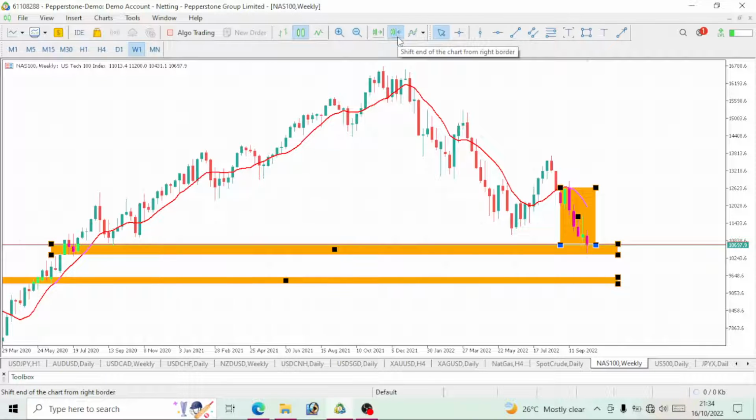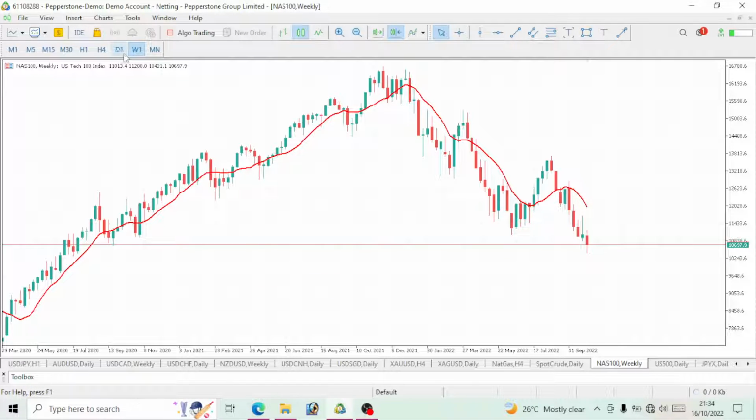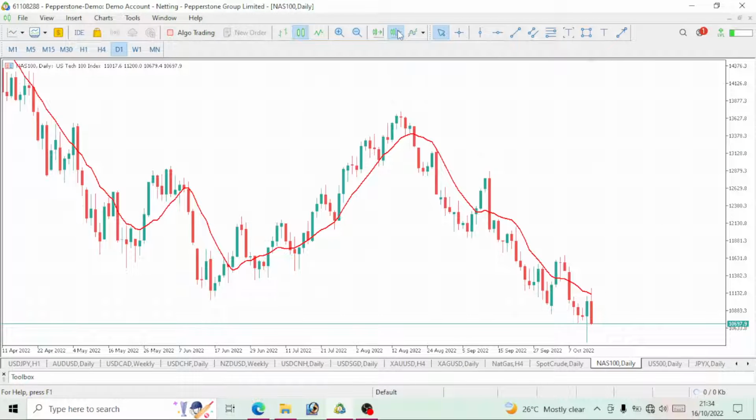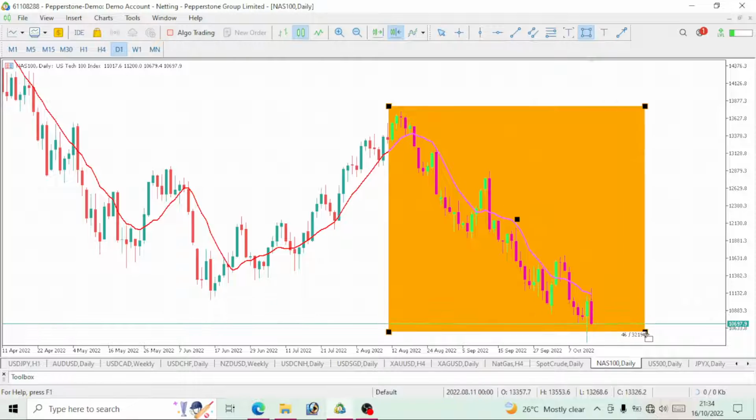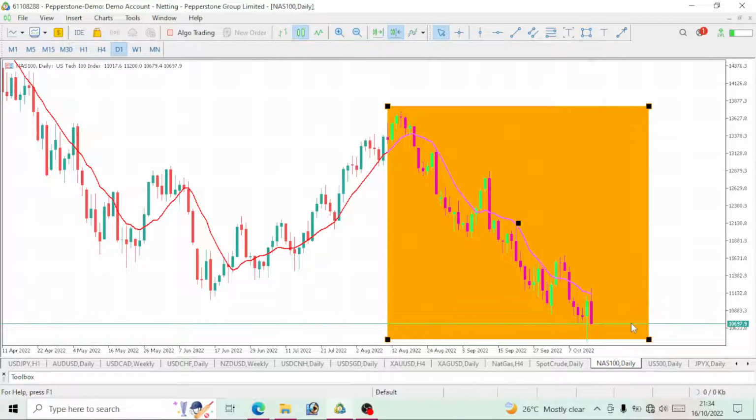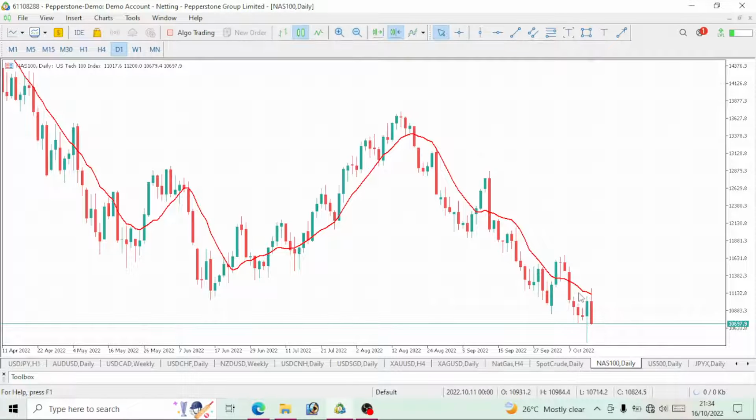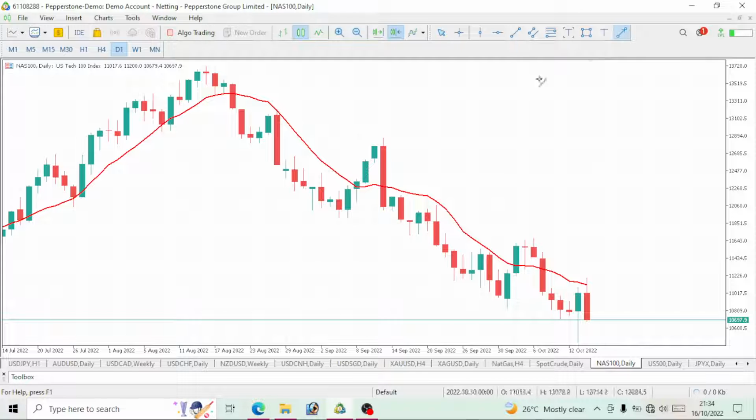Notice on the monthly time frame we are bearish. Weekly time frame also we are bearish. And now let's see what this daily time frame says. Let's take a look at this recent movement on Nasdaq 100. This is a clear movement again on a bearish move. Take a look at this. Price is bearish and the price is below the 10 period moving average. Now take a look at this movement on Nasdaq 100.